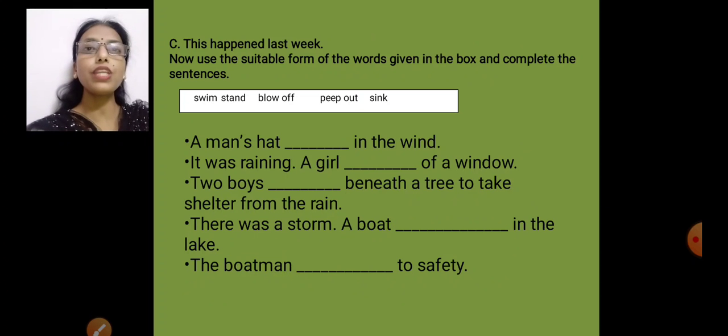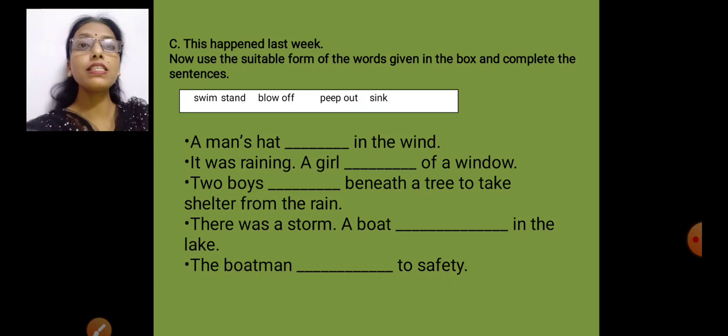Now let's see what the next exercise says. This happened last week. Just think what the sentence is saying. This has already happened last week. The previous week this thing has already happened. Now use the suitable form of the words which are given in the box. Okay. So we have to use past tense. If this thing has already happened, we'll use past tense.